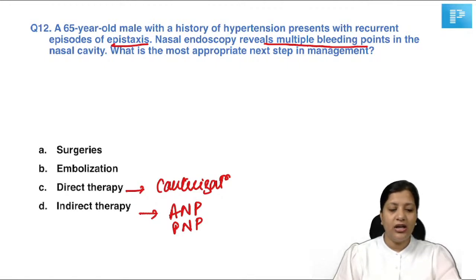Will you do surgery? Will you do the embolization? Will you do direct therapy or cauterization or indirect therapy? Okay, so there is a mixed answer that I see.